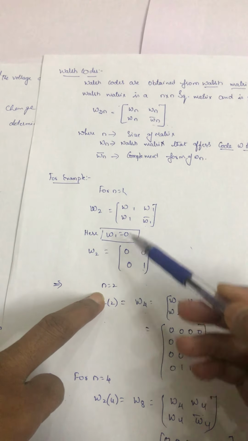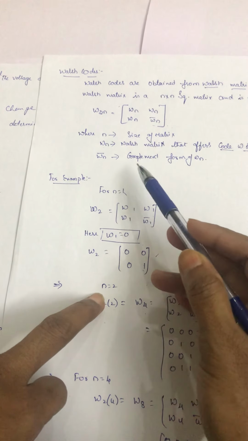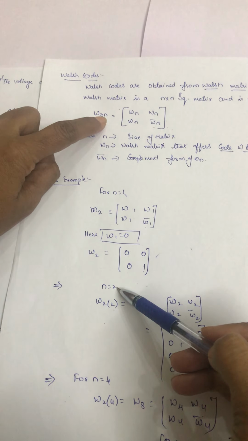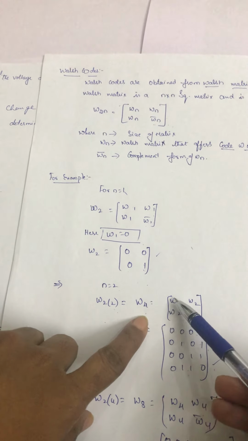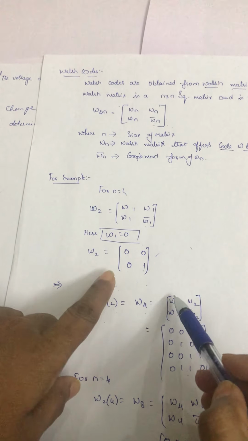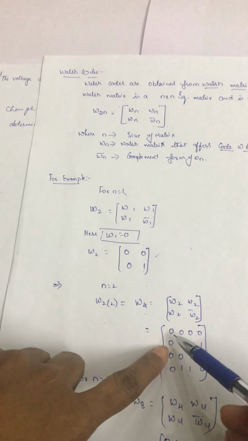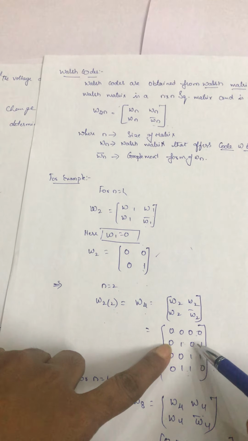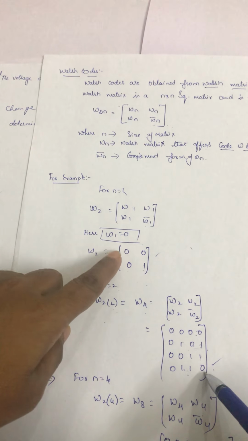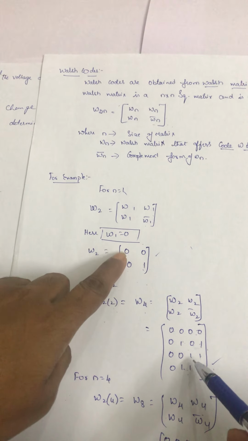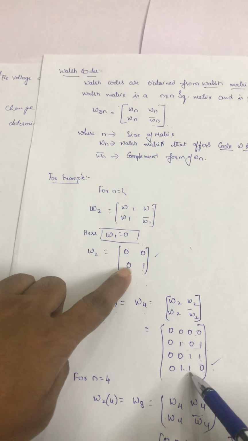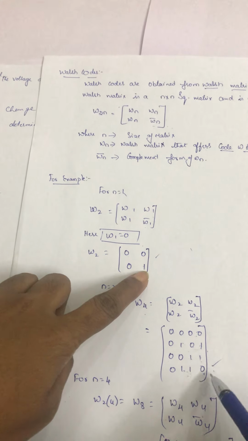For example, n is equal to 2. Okay, in place of n we are taking 2. So that is the general form, W2n. 2 into 2 is 4, right? W4 equals W2, W2, W2, W2 complement. Okay, let us see that. Now what is W2? 0 0 0 1. Okay, 0 0 0 1, again 0 0 0 1, 0 0 0 1, but this is the complement of W2. So the complement of W2 means 0 becomes 1 here, again 0 1, but 1's complement is 0, right?